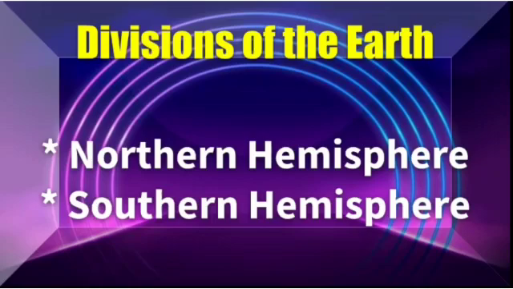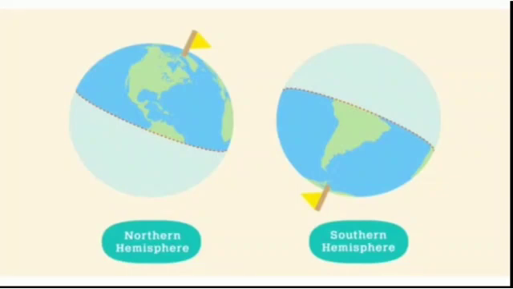Let's see the divisions of the earth. According to the latitudes, the earth is divided into two sets, that means two hemispheres. The first one is the northern hemisphere and the other one is the southern hemisphere. You may have seen two images.